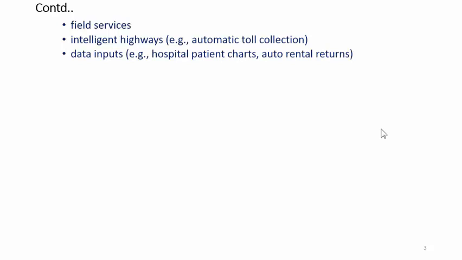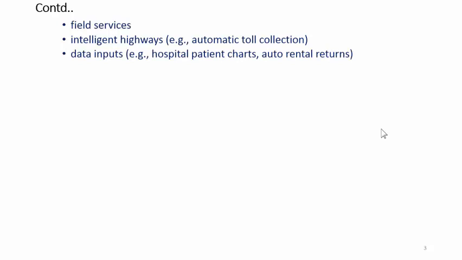Again related to transportation, intelligent highways, that is the automatic toll collection system observed on the highways, automatic billing and toll collection, and the database we can access by sitting anywhere or by using a central station. Then data inputs, for example hospital patient chart, monitoring of the patient, and related information we can check on the mobile terminal.